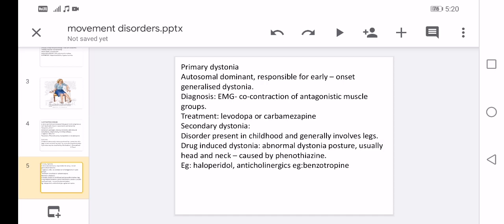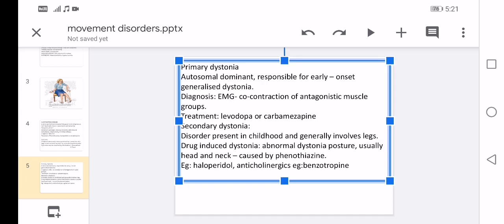Primary dystonia. It is autosomal dominant, responsible for the early onset generalized dystonia. It can be diagnosed by EMG, showing co-contraction of the antagonistic muscles. It means the opposite of the agonist muscles. Treatment, you can go for levodopa or carbamazepine. Secondary dystonia. The disorder is present in childhood and generally involves the legs.